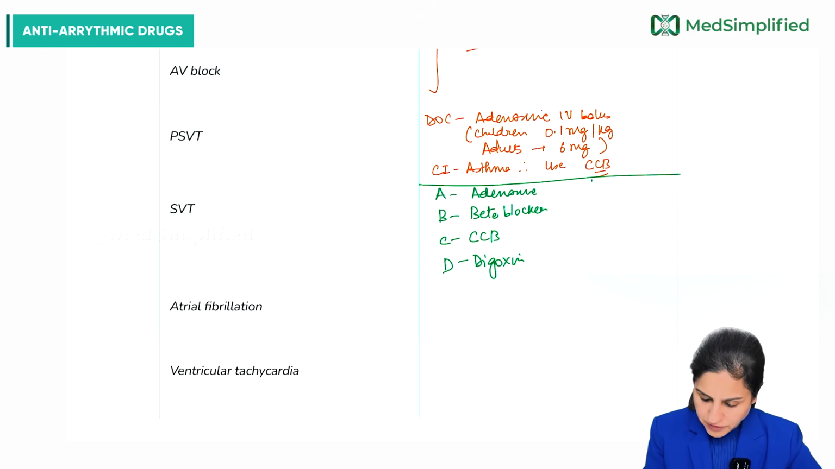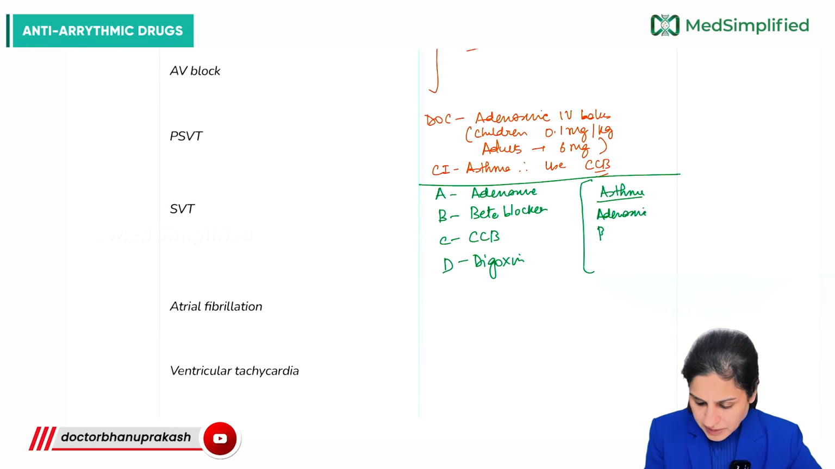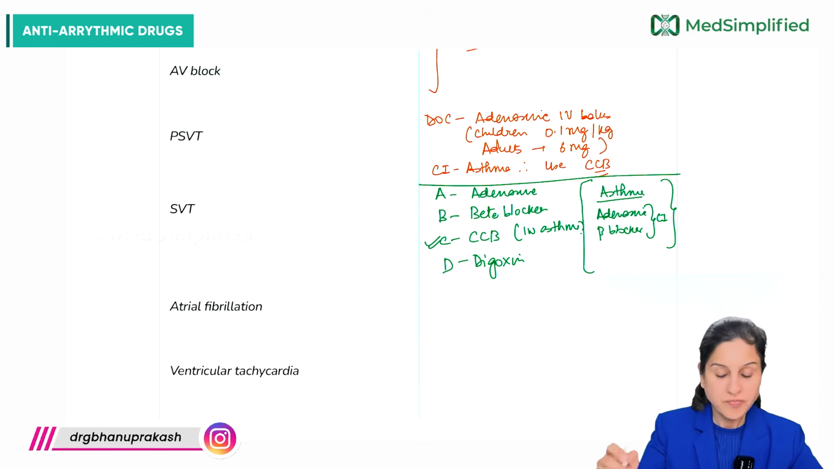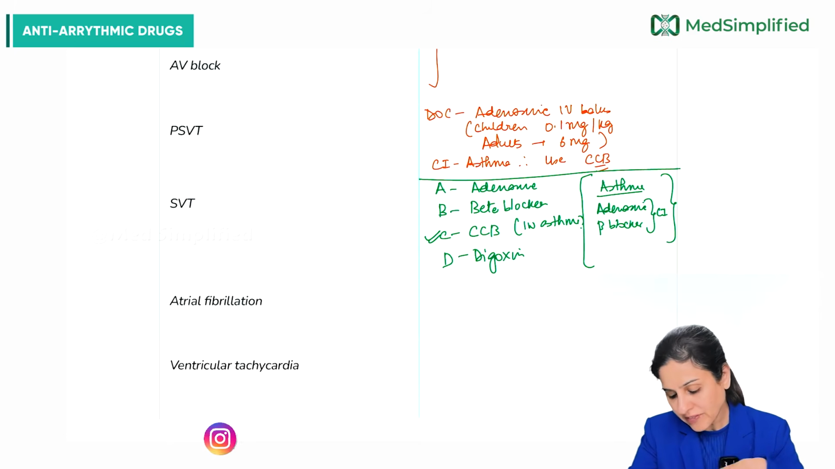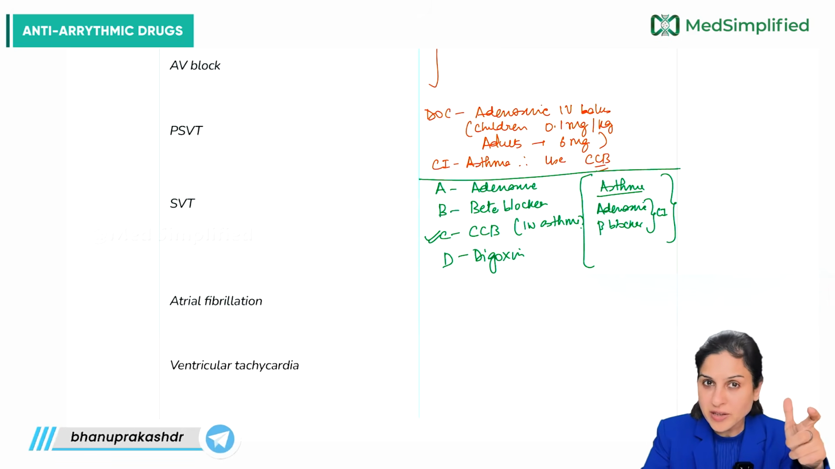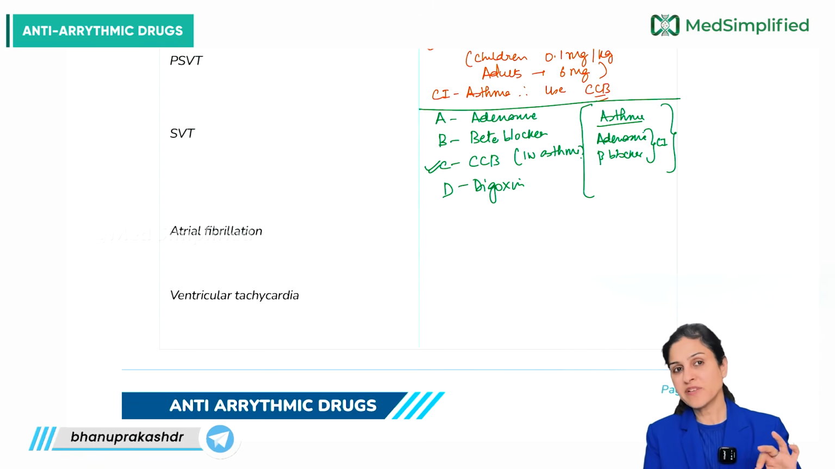So remember, if there is asthma, then adenosine and beta blocker are both contraindicated. Then you will start with CCB as a choice in case of asthma, okay? Digoxin is used if this is not working, then we go on to digoxin. And why are we using it? I've already told you that it has a vagomimetic effect on the AV node.